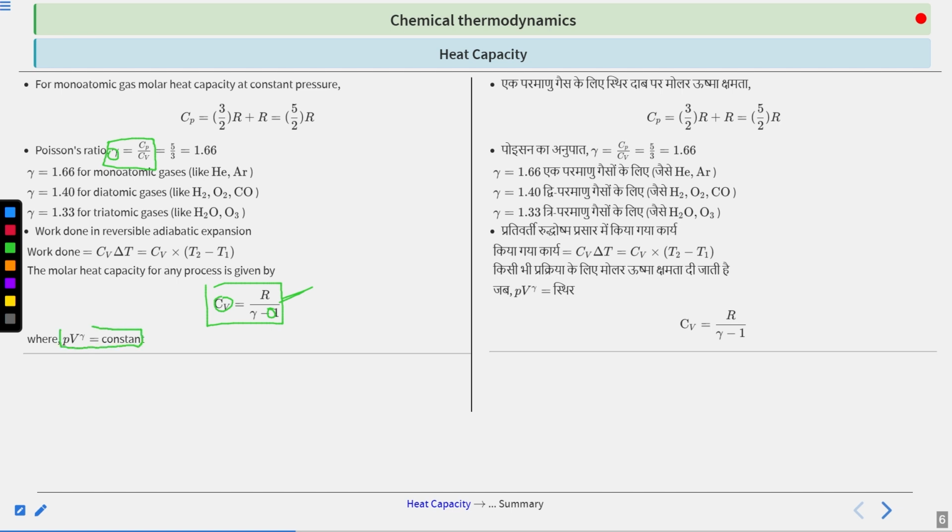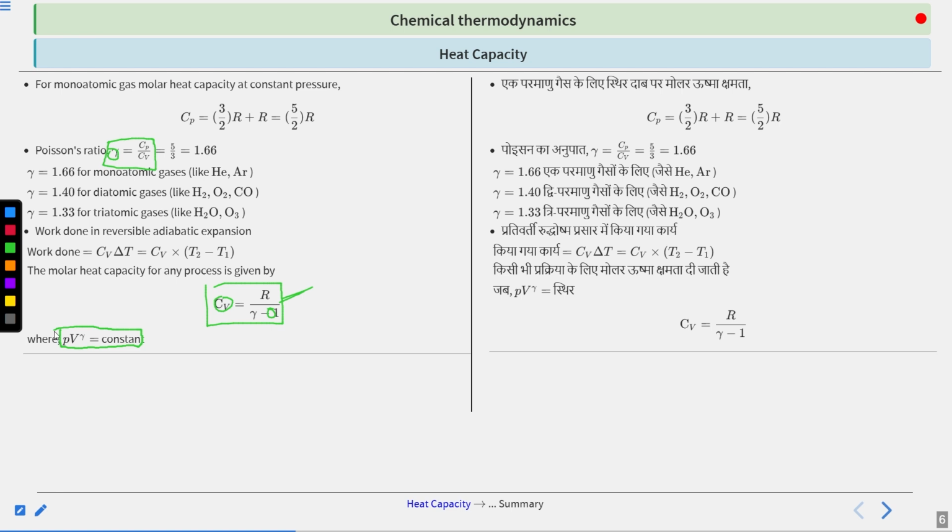This is a very, very important thing for you. You know that for an ideal gas, P1 V1 equals P2 V2. This is for an ideal gas during any process. But in case of an adiabatic process, this does not work. You have to take P1 V1 to the power gamma, where gamma is the same gamma, equals P2 V2 to the power gamma, or for a single species you can write it as PV to the power gamma equals constant. This is very, very important.